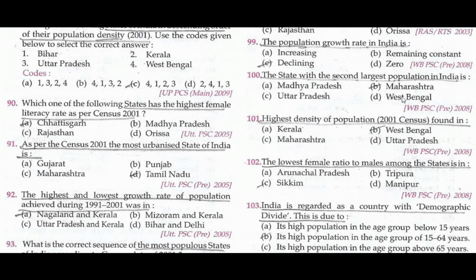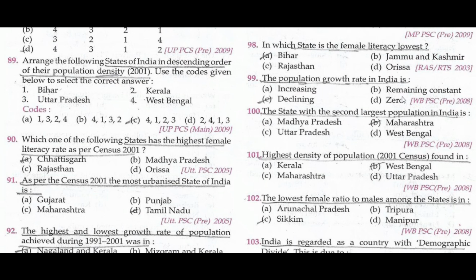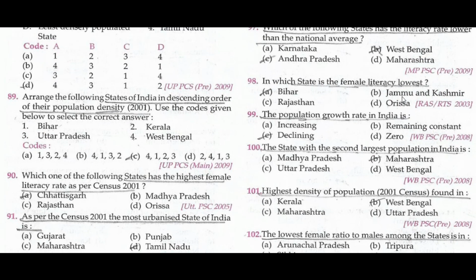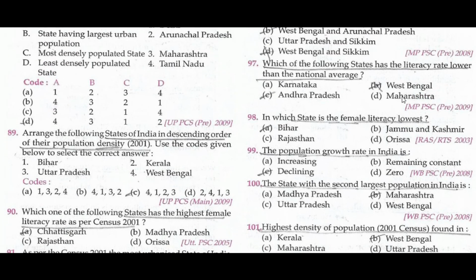The lowest female to male ratio among the states is in Sikkim. Highest density of population in 2001 census is found in West Bengal. The state with the second largest population in India is Maharashtra. The population growth rate in India is declining.